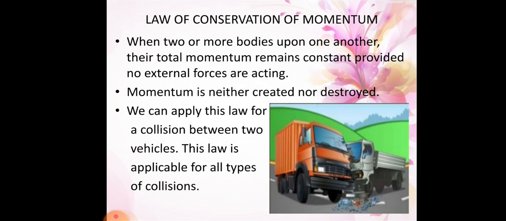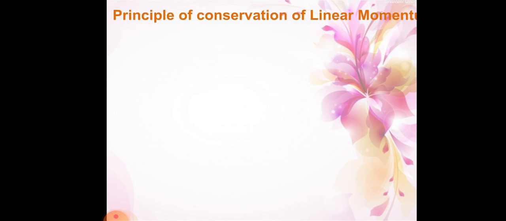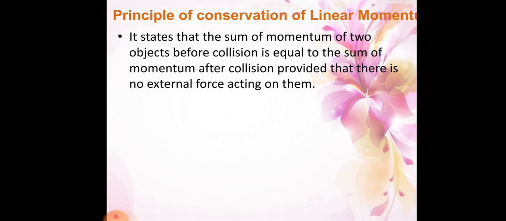So let me discuss the principle of conservation of linear momentum. It states that the sum of momentum of two objects before collision is equal to the sum of momentum after collision, provided that there is no external force acting on them.